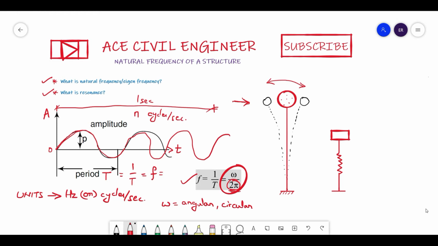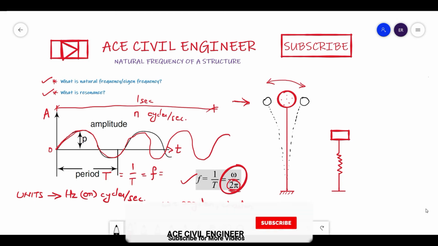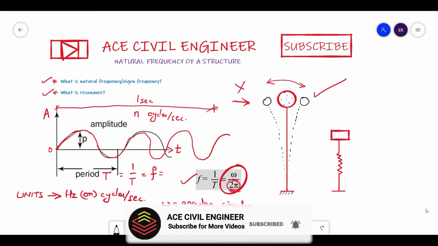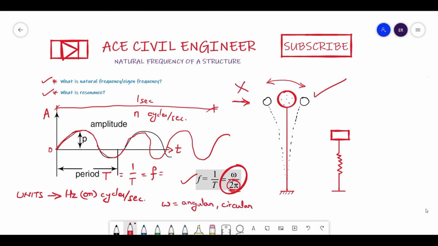Okay, now let us try to differentiate what natural frequency means. Natural frequency is the frequency at which a system tries to oscillate in the absence of any external driving force or any damping force within it. I have already mentioned, there won't be any damping and there won't be any external driving force. In such a case, if a system or a system of masses tries to oscillate, such frequency is called natural frequency. Now let us understand this natural frequency a bit more clearly.